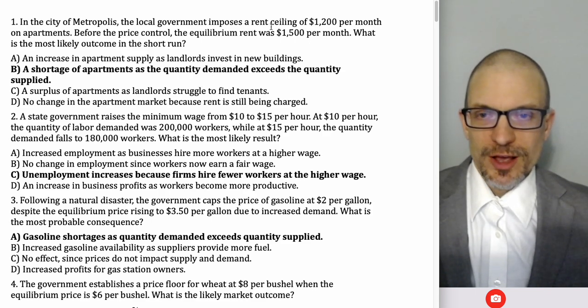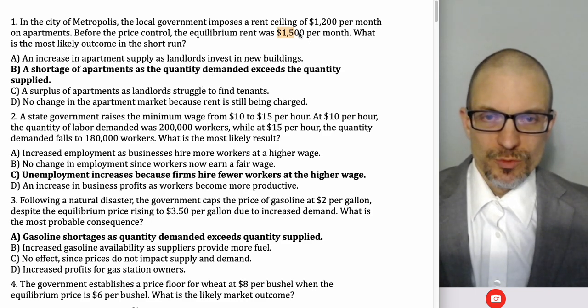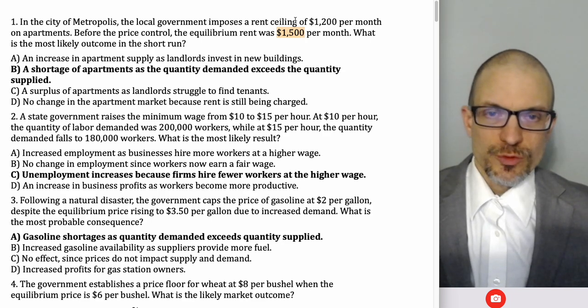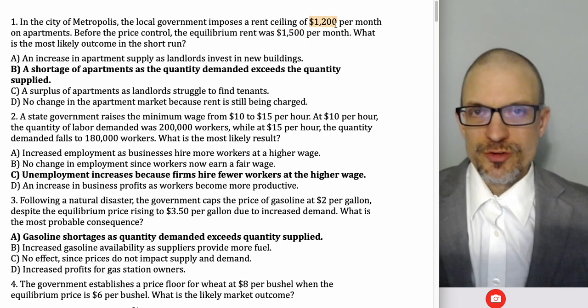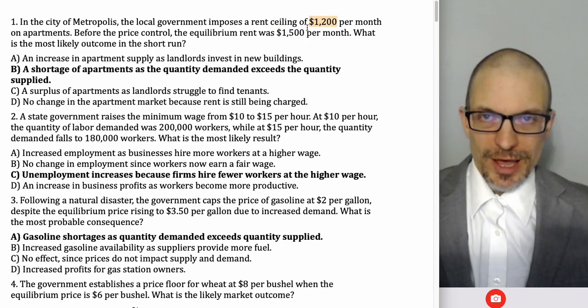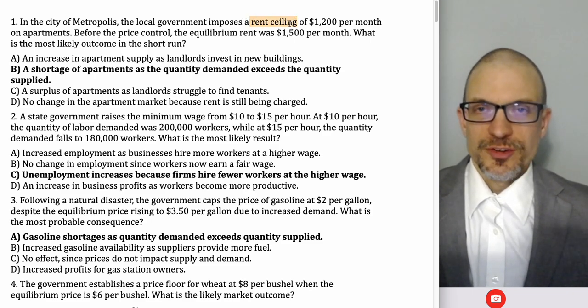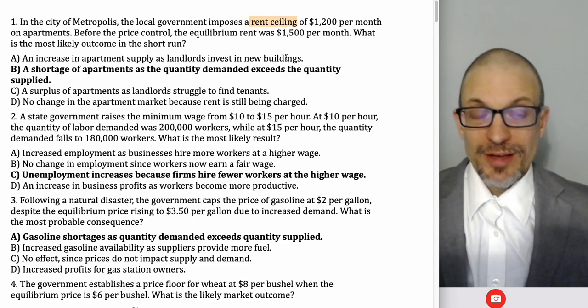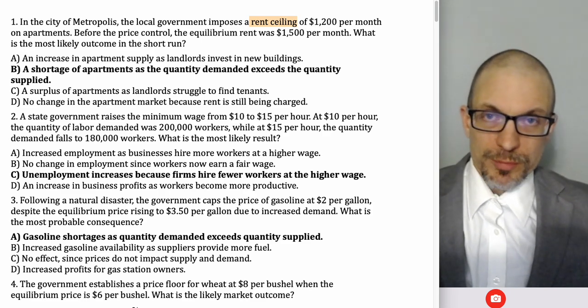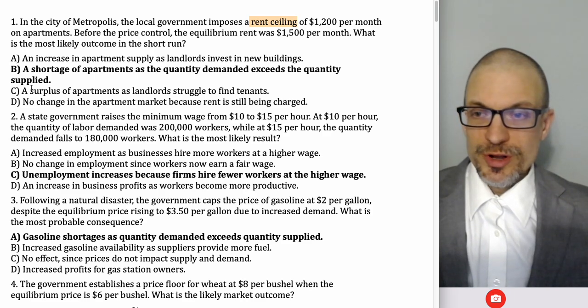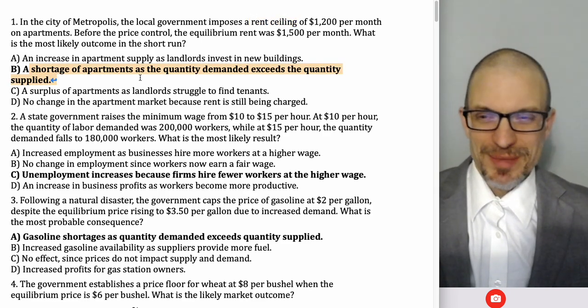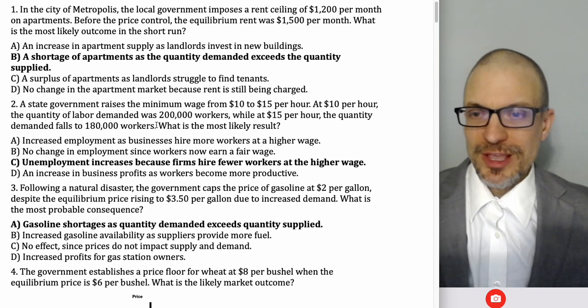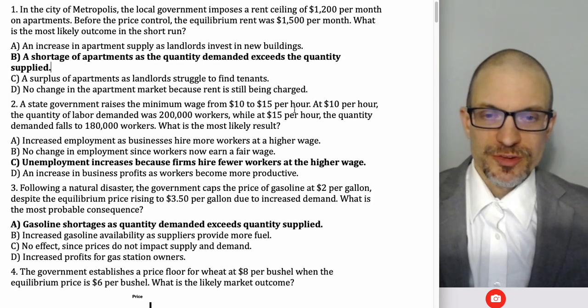The story we can tell there is the equilibrium rent was $1,500. We set a rent ceiling at $1,200. Now, this is a below equilibrium price, and a rent ceiling, that's a price ceiling, doesn't allow the price to adjust higher, so it'll definitely be binding. We know at all below equilibrium prices, we're going to get a shortage, and so this is going to be the best answer here.